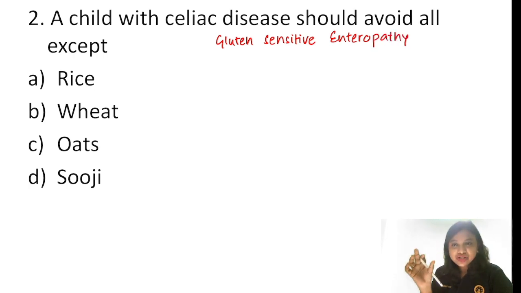So it is a condition where there is damage to the intestinal mucosa, and it occurs only in those individuals who have a genetic basis and also who are exposed to gluten. So gluten is found in which food? Okay, so we usually have the mnemonic that is BROW.